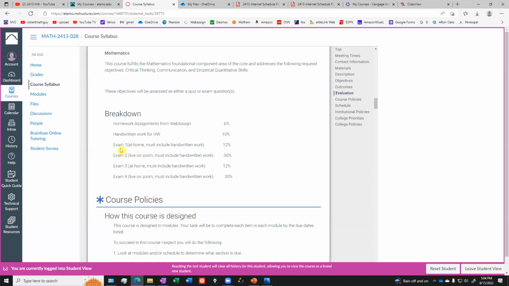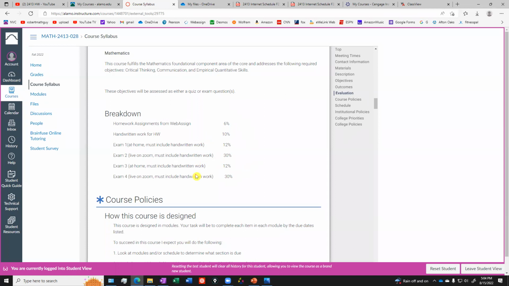Then you're going to take an exam at home. That exam also has to have handwritten work. That's 12% of your grade. Then you have exam 2, which you're going to do on that live Zoom session. You will also have to upload your handwritten work for that exam. I'll give you instructions on that later. And that's 30% of your grade. Then exam 3 is done at home. That's 12%. And then exam 4, your final exam, is going to be live on Zoom. You must submit your handwritten work, 30% of your grade. So that's the breakdown of the grade.